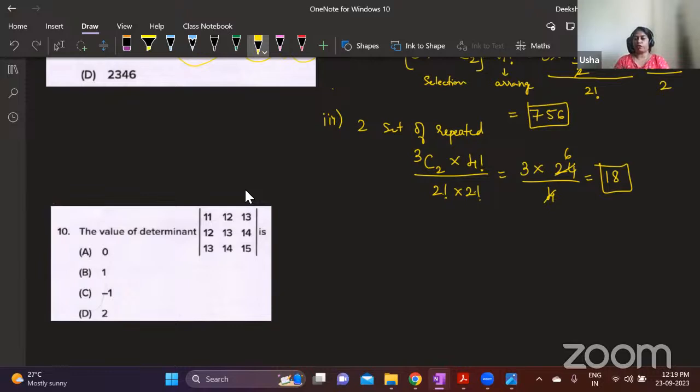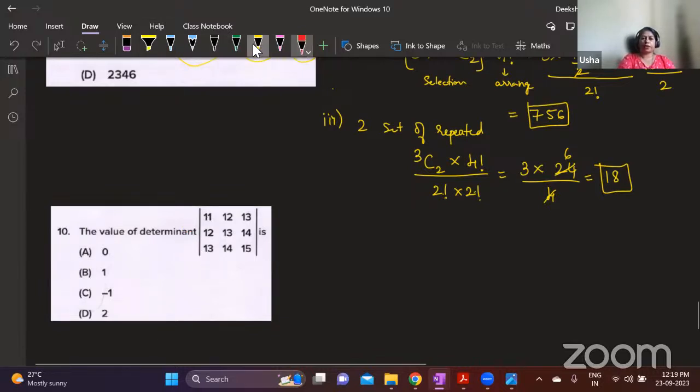You have a difference of 1 always, right? 11, 12, 13 is there. Plus 1 gives you the second row, correct? 11 plus 1, 12 plus 1, 13 plus 1 gives you that row. Again, you have plus 1 for the next row. And if you consider columns also, it is the same way. Whenever you have like this, the determinant is 0.